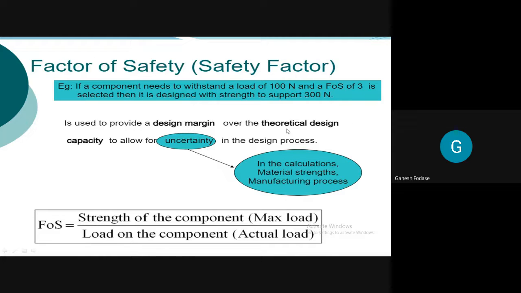Now, how much we have to select? I can ask you whether it is 1 to 9, 1 to 10, 2 to 3. Can anyone tell me how much factor of safety will be? Is it always 3, always 2, 1, or what will be the range of factor of safety? Yes, please. 2, sir. So for any application, you can take 2 only. Sir, at least we should take 2, no?